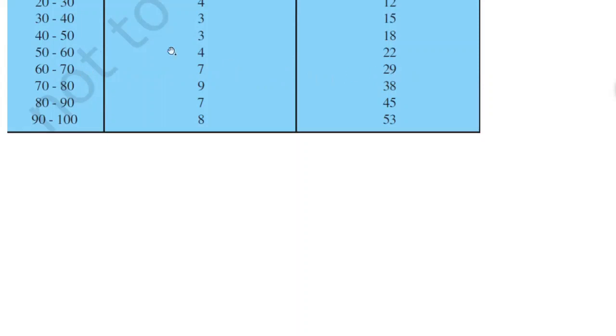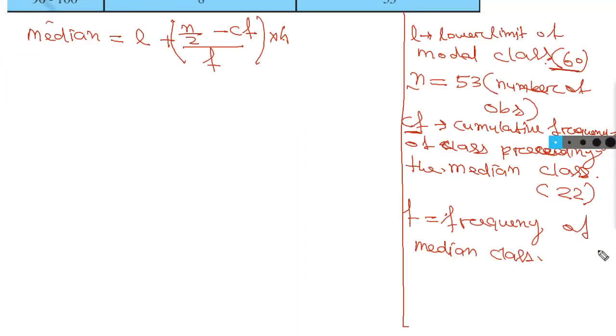Frequency of median class is 7. Cumulative frequency is 29, frequency is 7. So here frequency is 7. Okay, then finally h. You know that h is the class size. So here class size is 60 to 70, so that it is 10.